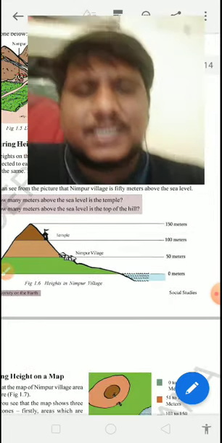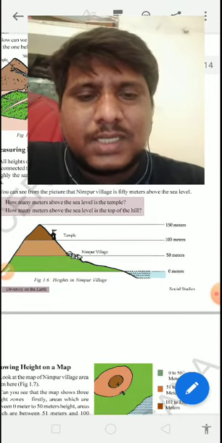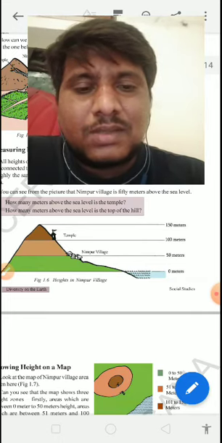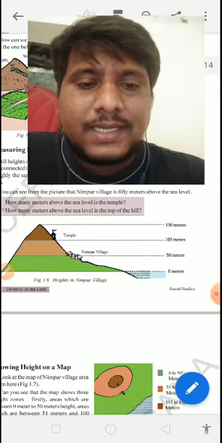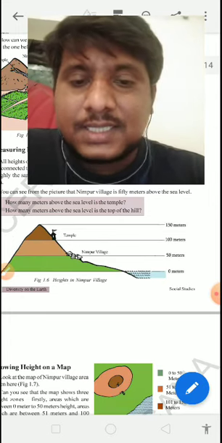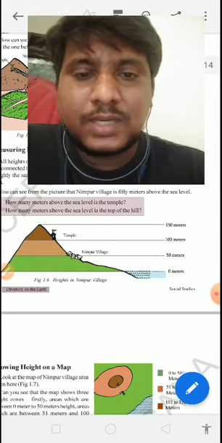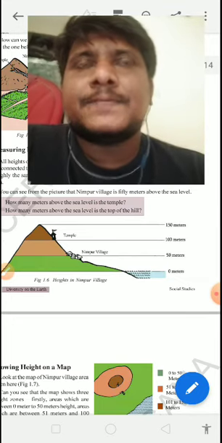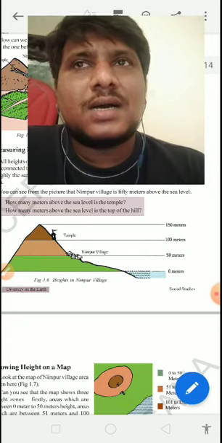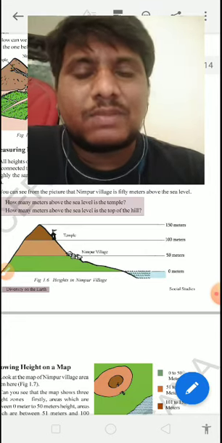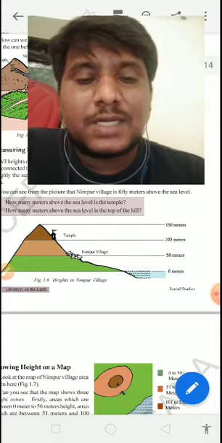Next, observe this. We have this Nimpur village. The area with greenery, between 0 to 50 meters, we will call the Nimpur village. The area between 50 meters to 100 meters, we will call a temple. The height of the temple is 100 meters. What is the height of the particular temple? How will you answer? The height of the temple is on the mountain, 100 meters from the sea level.